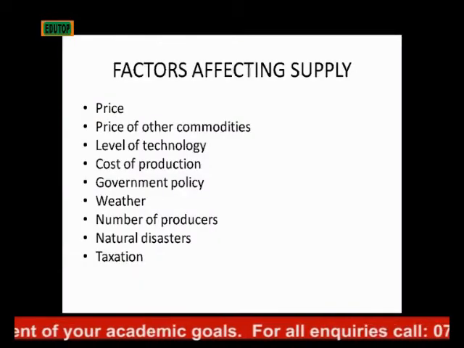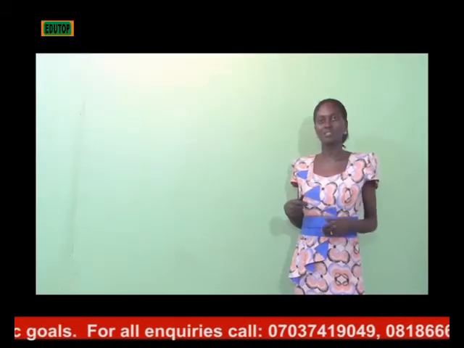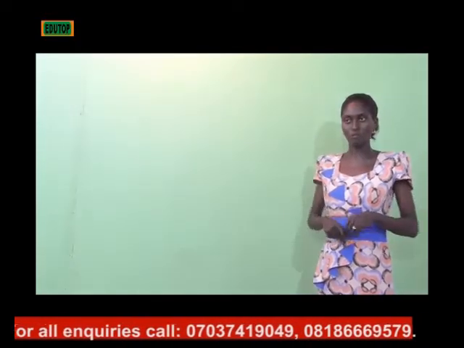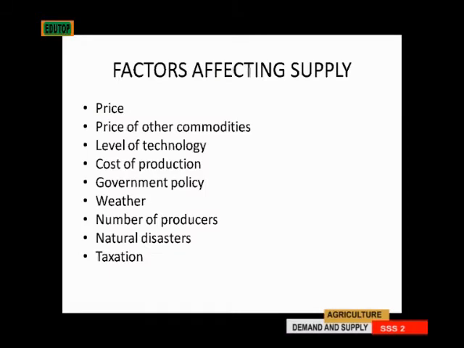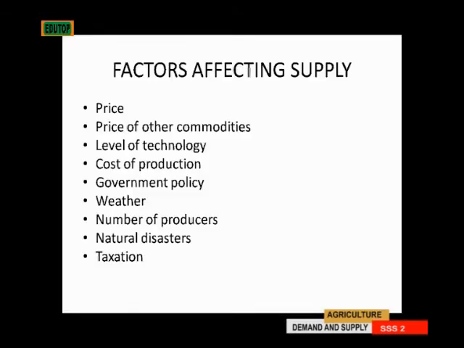Then government policies. There are some government policies that favor supply of goods, while some policies favor withdrawal of goods. Then weather. The weather condition of a particular place affects the supply of produce. Once the weather does not favor the production of goods, especially for a farmer, then the supply will be low. But once the weather is very favorable and a lot of produce are yielding, then you'll be able to supply more. The number of producers will affect supply.